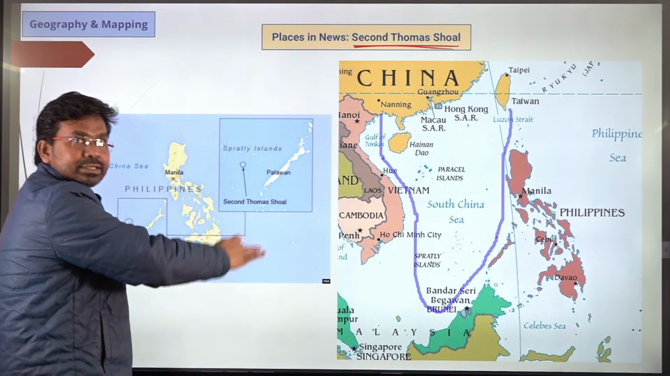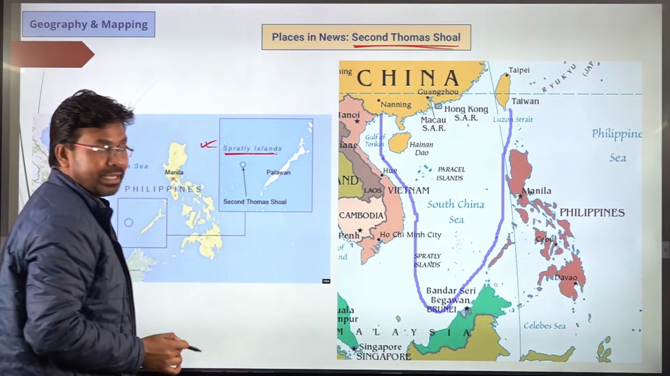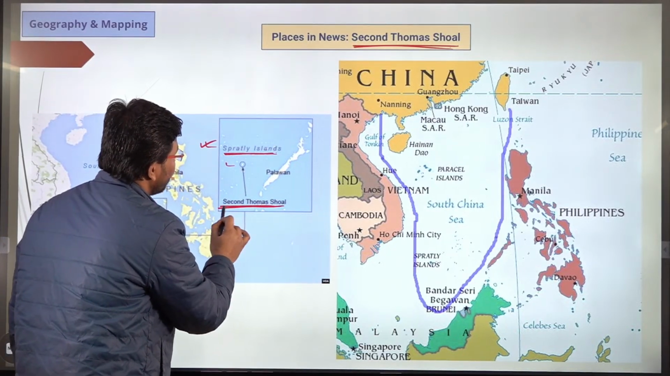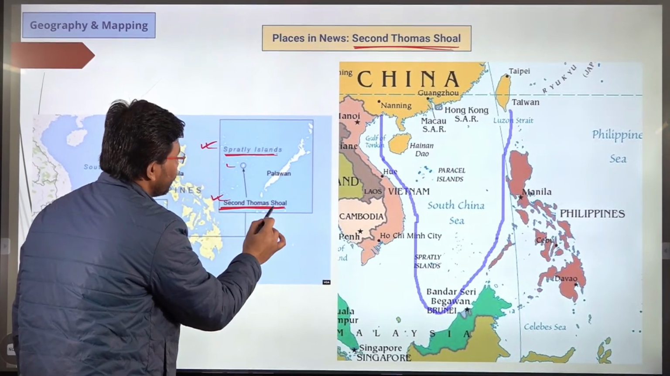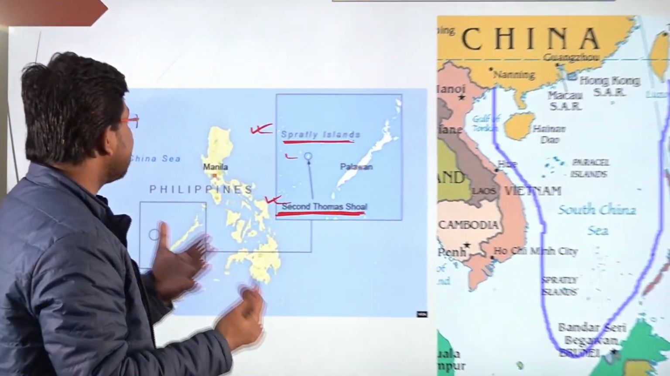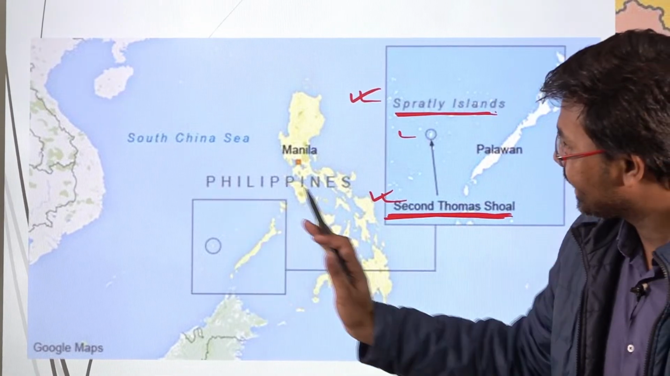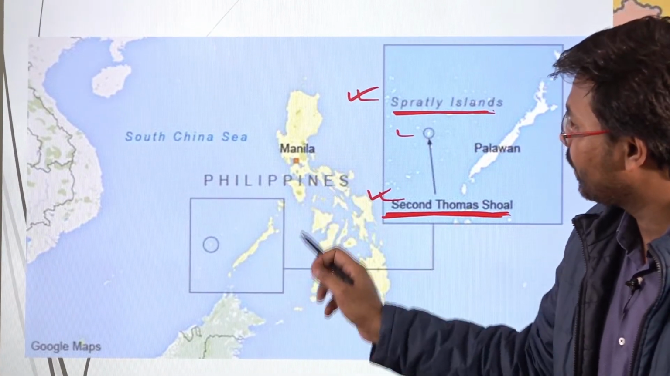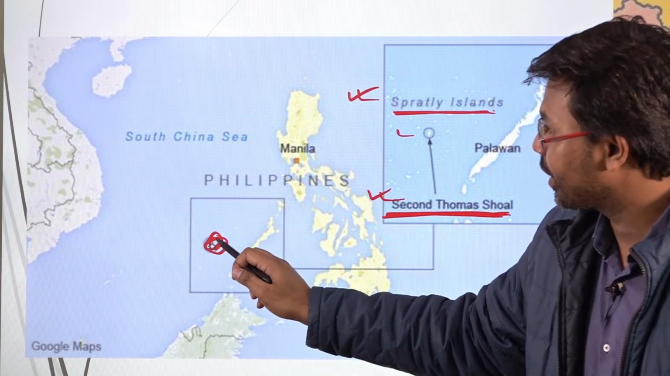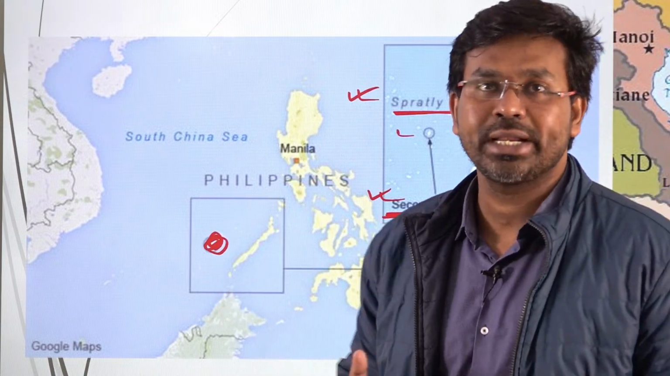Over here, if you see this map, this is a small portion of the map, it talks about the Spratly Islands. So to the south of the Spratly Islands, we have second Thomas Shoal. This is the location of second Thomas Shoal. It is located to the western side of Philippines. We can see this is Philippines, and to the western side of Philippines is the location of second Thomas Shoal. And second Thomas Shoal is located in the South China Sea itself.